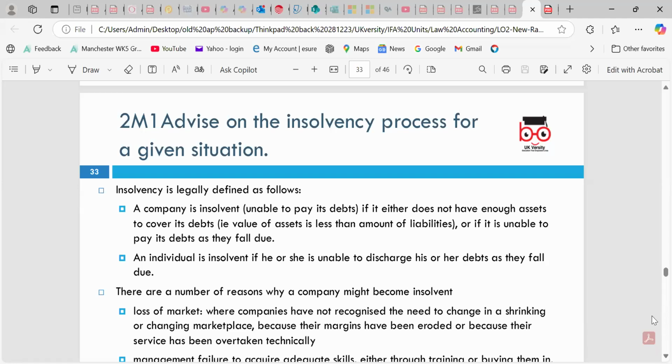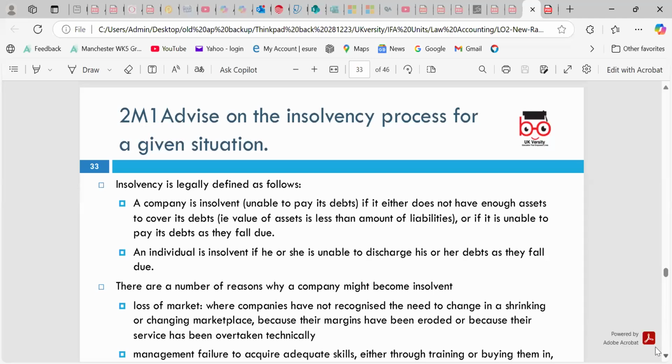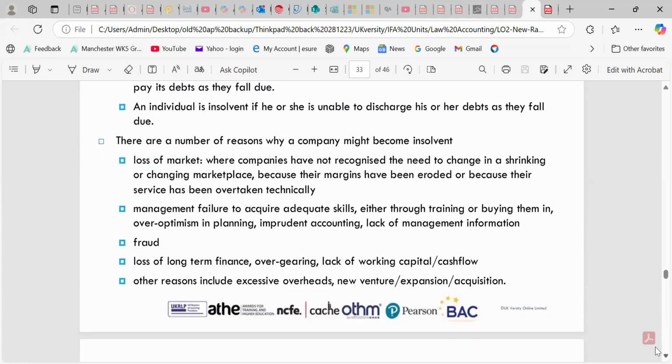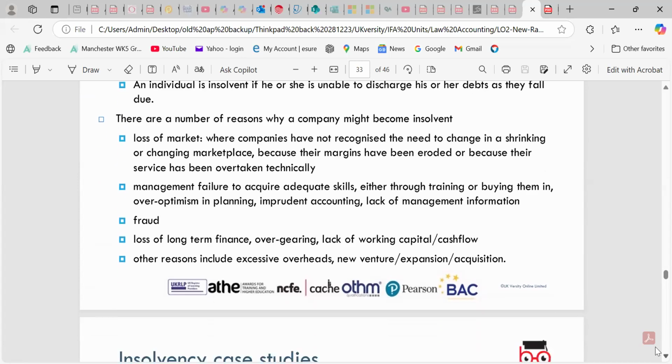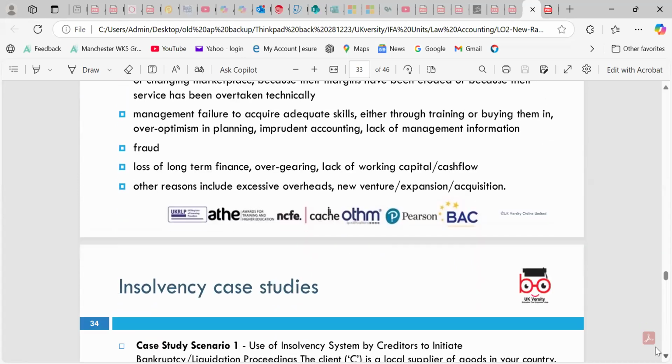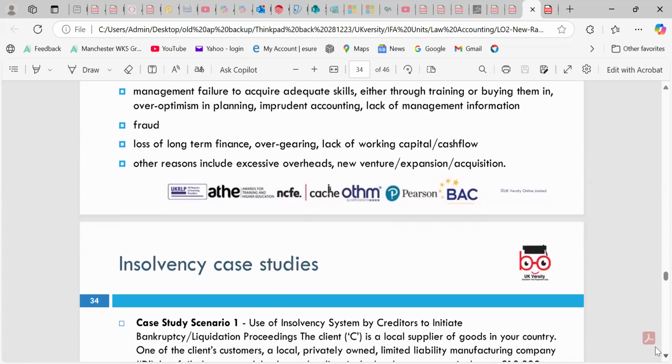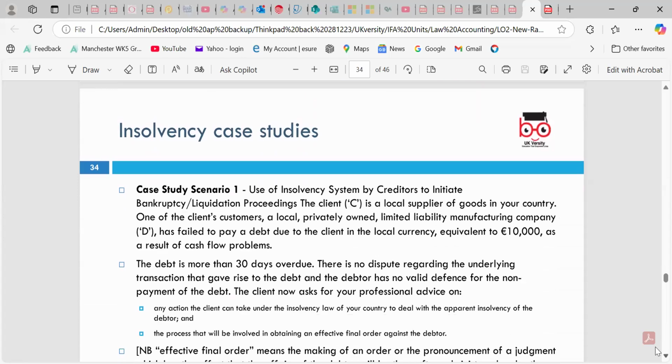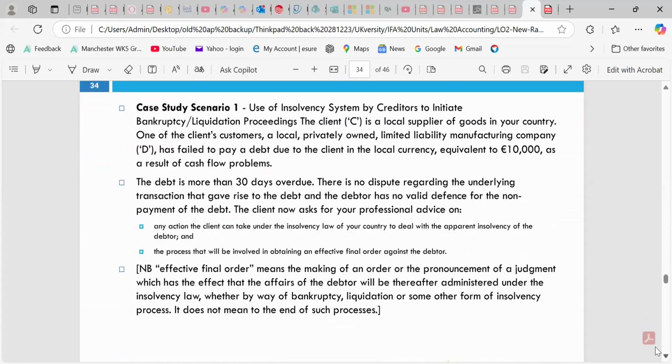So we can look at why a company might become insolvent: loss of the market, companies not recognizing the needs of a shrinking or changing marketplace, management failures, and loss of long-term finance. The case studies can include creditors using the insolvency system to initiate bankruptcy liquidation proceedings.